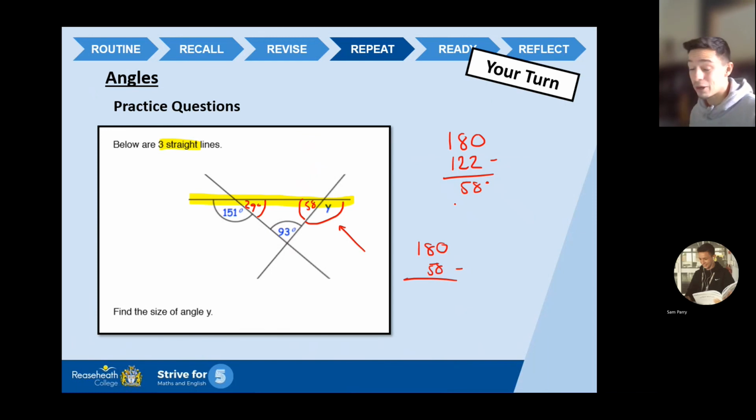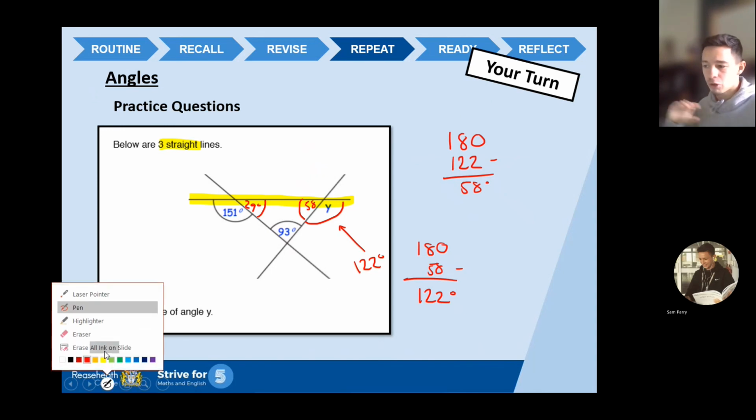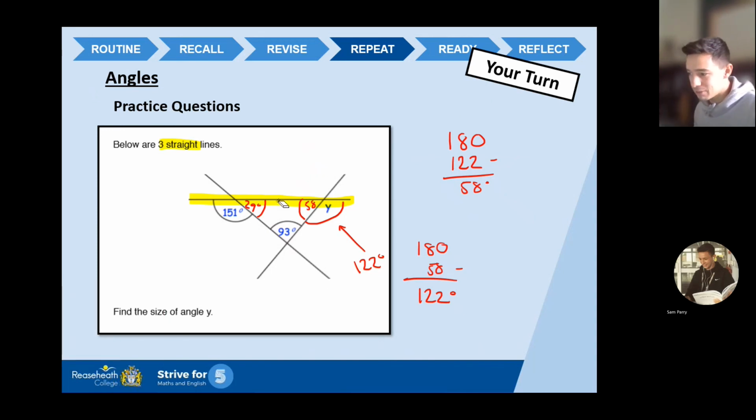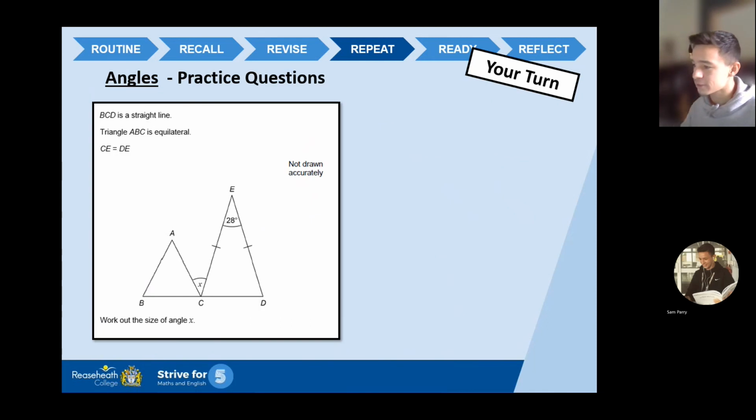All right, I think I know where I'm going to land on actually. 180, take away 58, it's going to leave me with 122 degrees. So y is 122 degrees. But can you see, guys, I haven't just jumped there magically. I've taken my time. I use my knowledge of straight lines, use my knowledge of triangle angles to get there again. Do you know what I mean? I've worked my way across there. I've not just flown there and dived in at the deep end. I've used what I know to work my way to angle Y. Okay, 122 degrees is the magic answer.